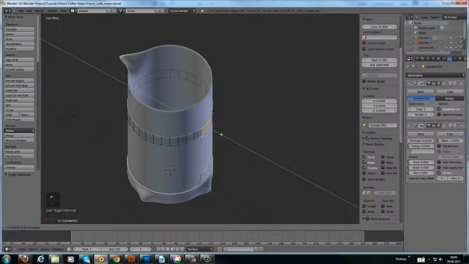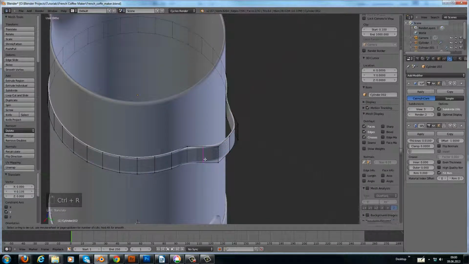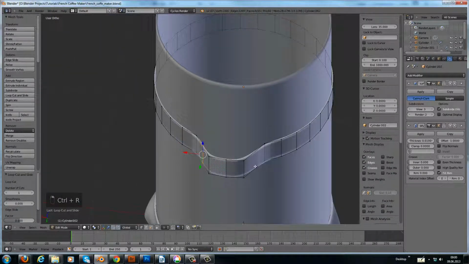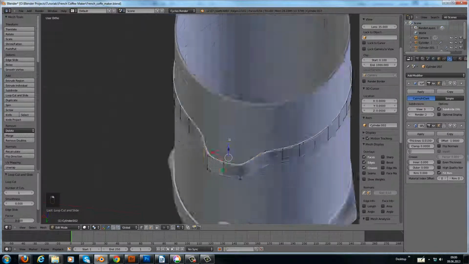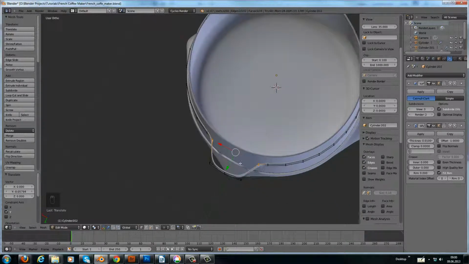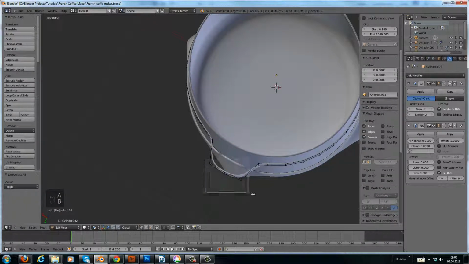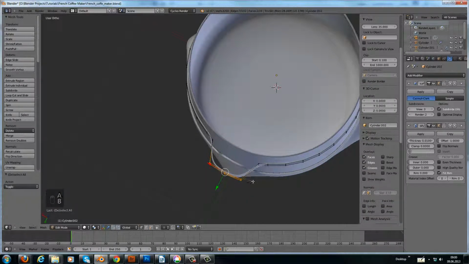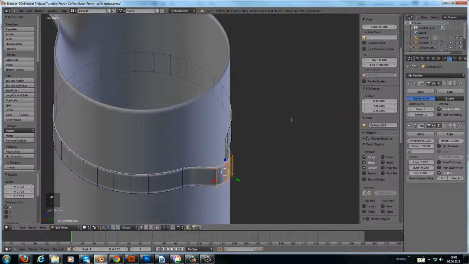We pull them out here in the y-axis, and then we add a loop cut without moving, and then we select the other one and we pull them in or push them in like this, and we can now grab these and scale them in the x-axis a little bit more like this.